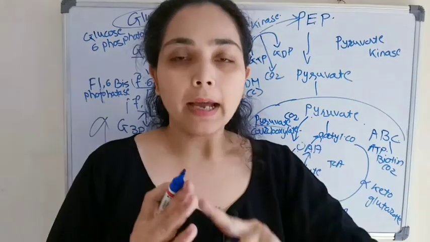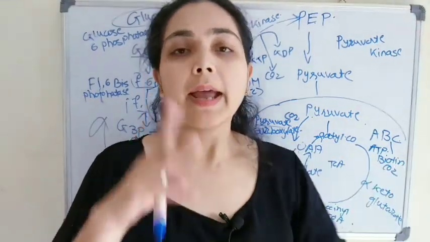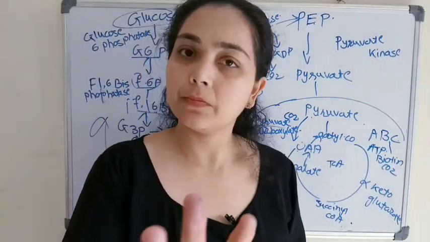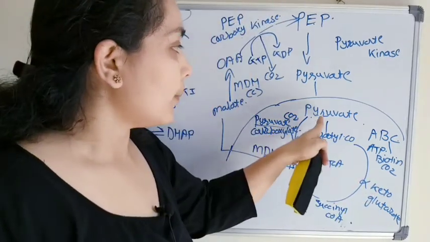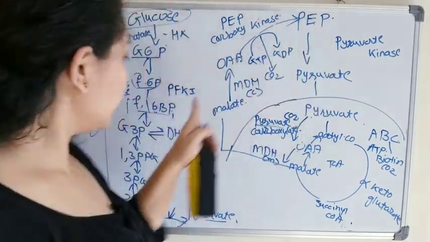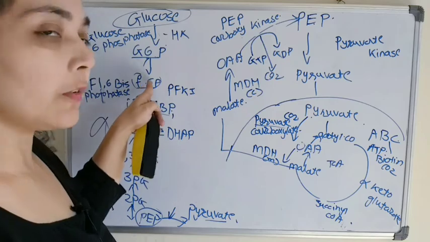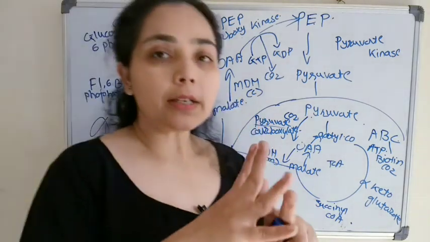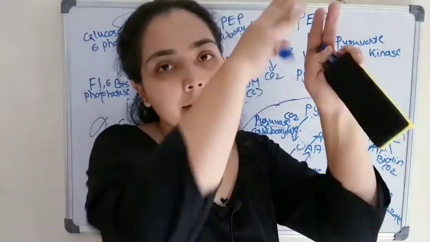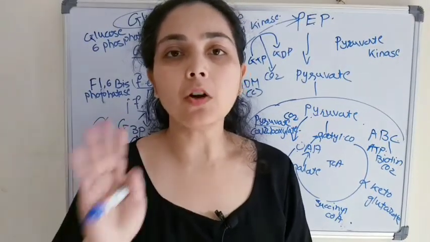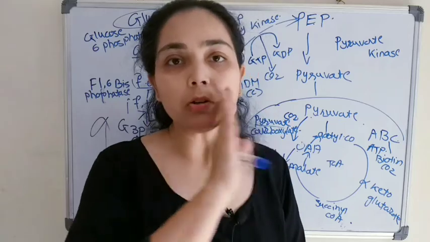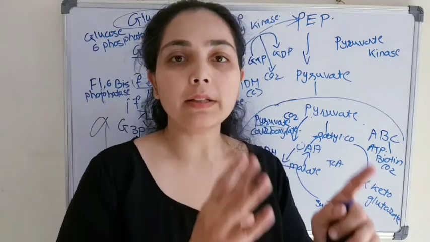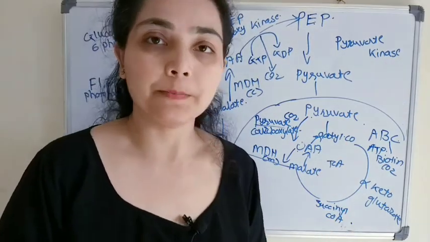The process is actually the reverse of glycolysis except at 3 steps. Okay, are you getting it? From pyruvate to phosphoenolpyruvate, fructose 1,6-bisphosphate to fructose 6-phosphate, and the last is glucose 6-phosphate to glucose. For these steps different enzymes are there and the rest of the steps will be the same as those of glycolysis. That is how glucose will be generated, and this is all about gluconeogenesis.